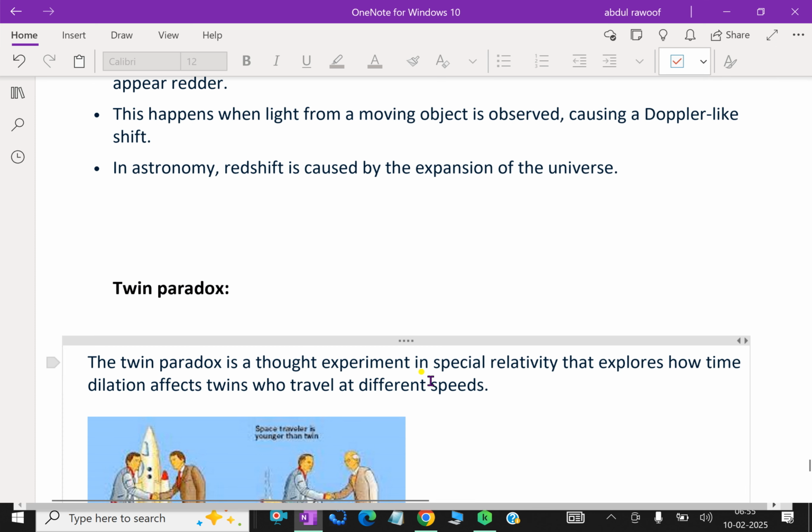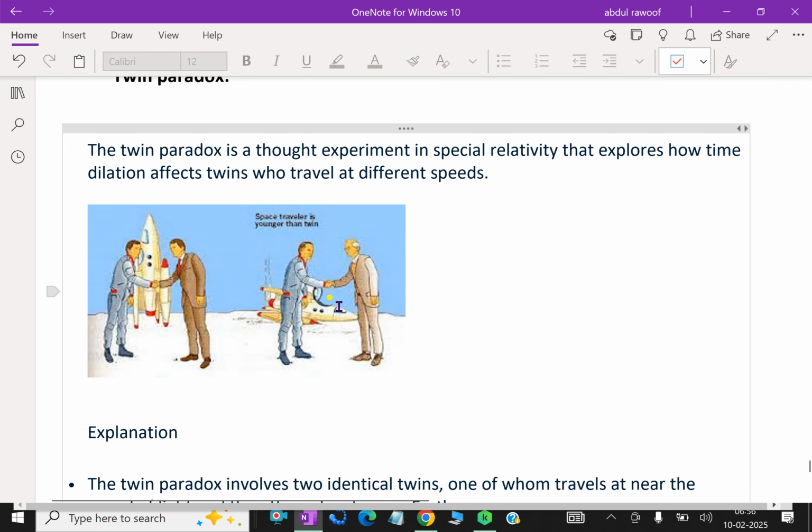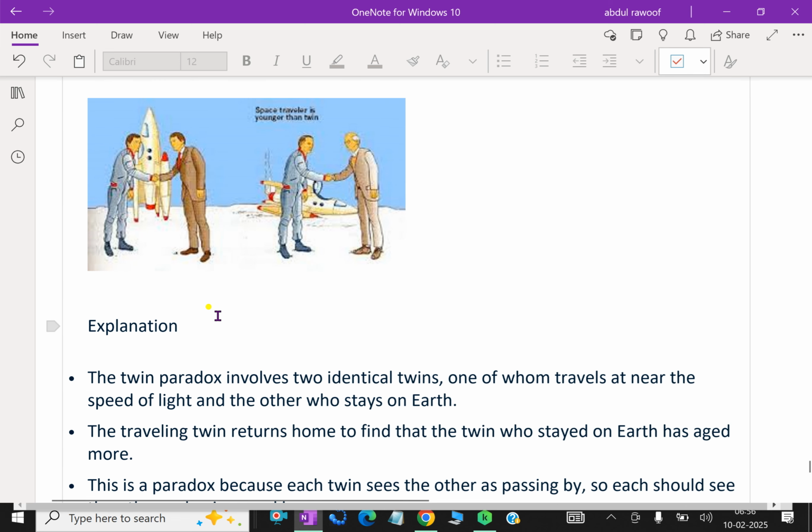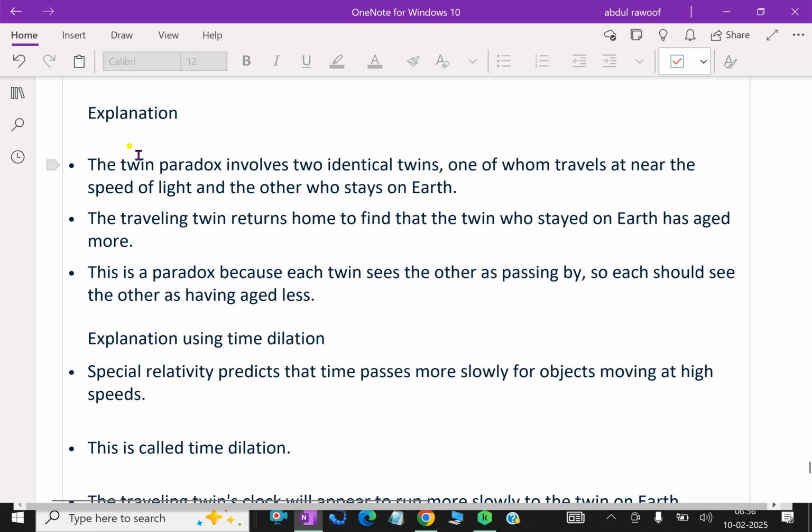Now, another famous idea associated with Einstein is the twin paradox. The twin paradox is a thought experiment in special relativity that explores how time dilation affects twins who travel at different speeds. Here there are two twins of the same age.